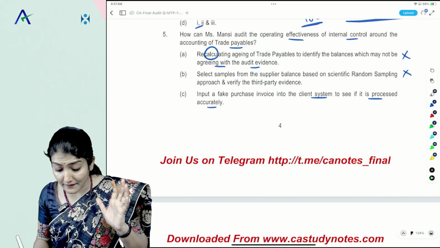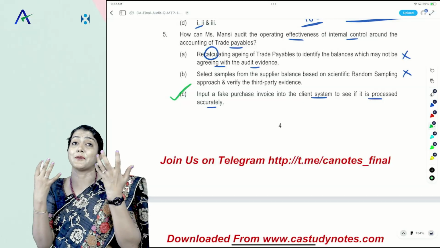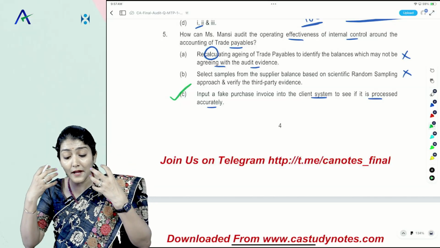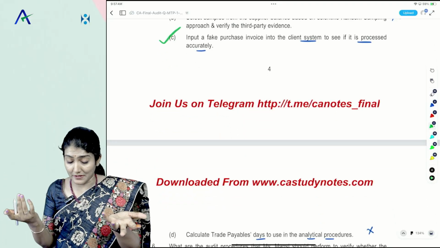So this re-performance, inputting a fake purchase invoice into the client system to see if it is processed accurately, is how you can check the operating effectiveness of the controls around the accounting of the trade payable.